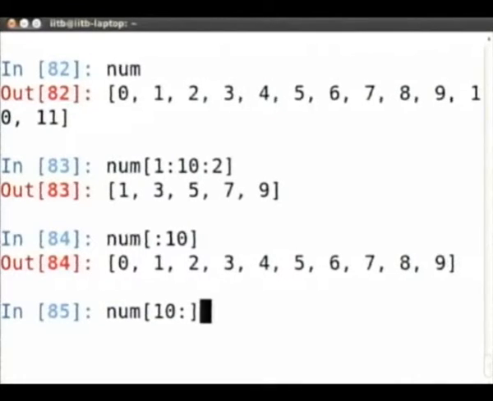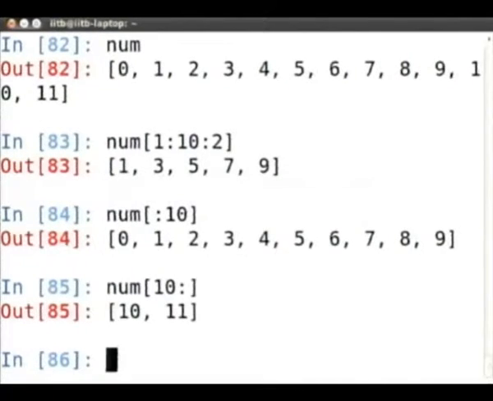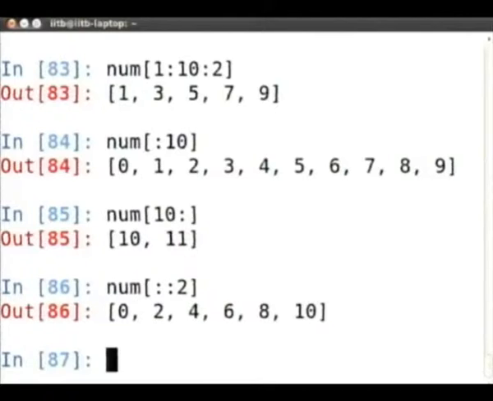Num of 10 colon? 9, 10, 11, 12. 10, 11. Remember, num is 0, 1, 2, 3, 4, 5, 6, 7, 8, 9, 10, 11. Okay. What is num colon colon 2? All the even numbers, right?